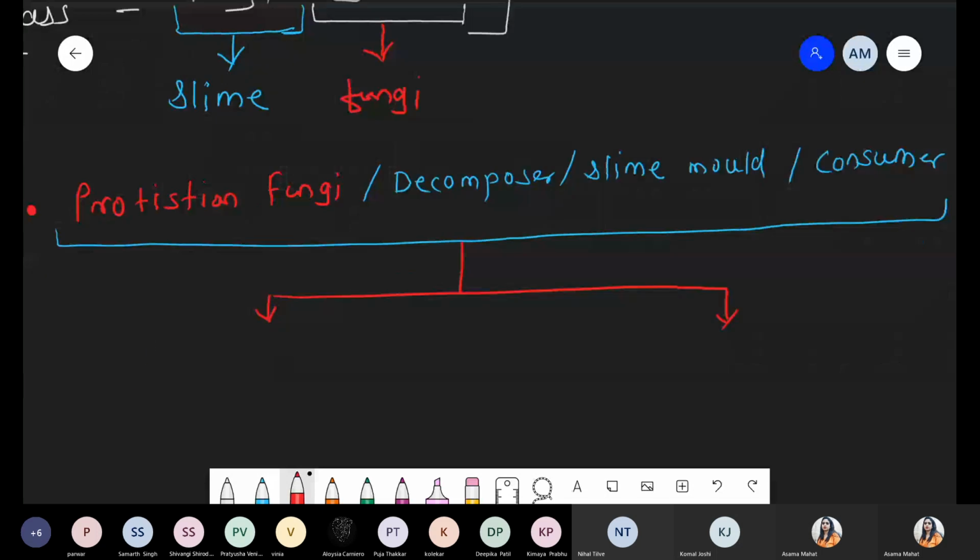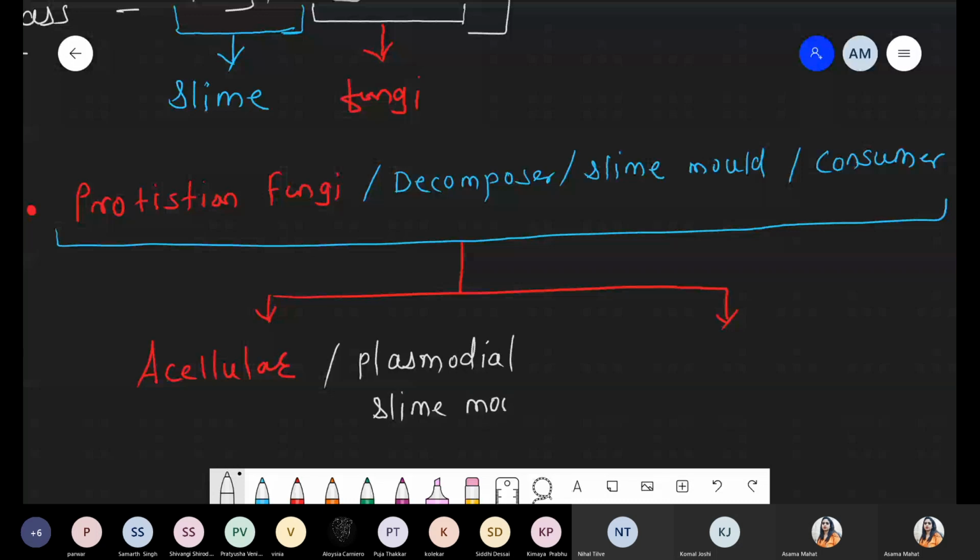Number one, acellular, and this acellular is also called plasmodial slime mold. Plasmodial slime mold is your first point under these decomposers.